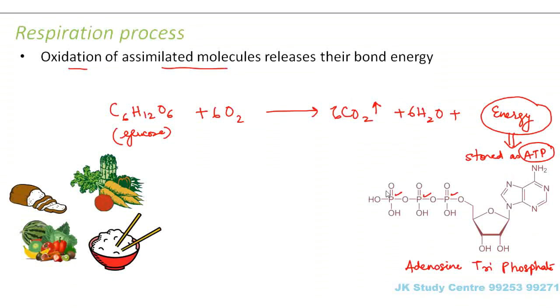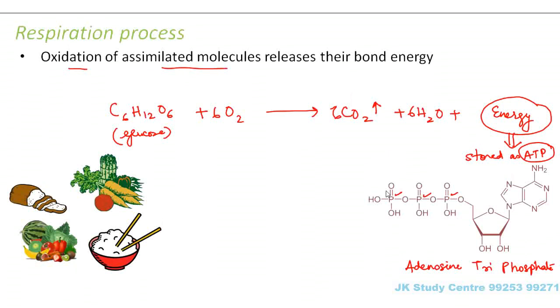So whenever the cells need energy, now who will use this energy? This energy will actually be utilized by the cells of the body, because cells are the ones performing the various functions of the body, all the metabolic activities. Now each cell needs energy to perform various activities. Whenever a cell needs energy, ATP molecules are provided to it. Let us suppose a cell says, I need more energy, some emergency has come, then more ATP molecules are given. So more energy needed by a cell, more ATP molecules are given.